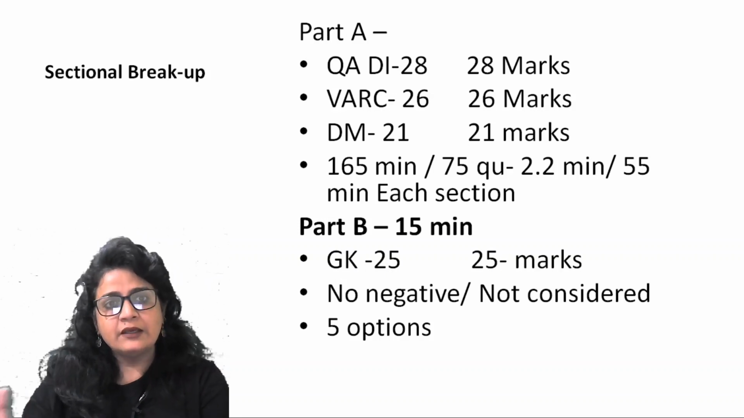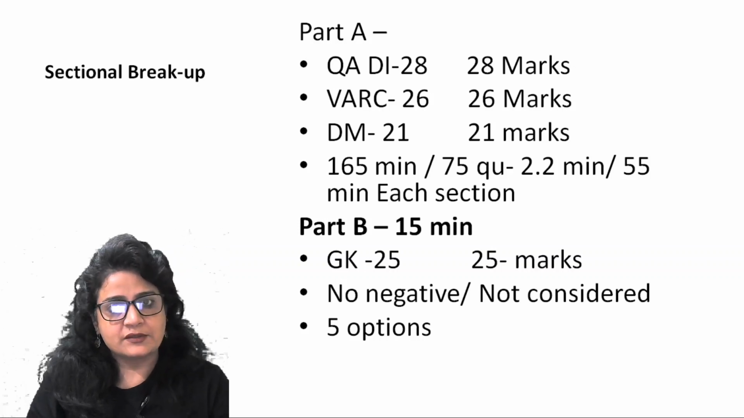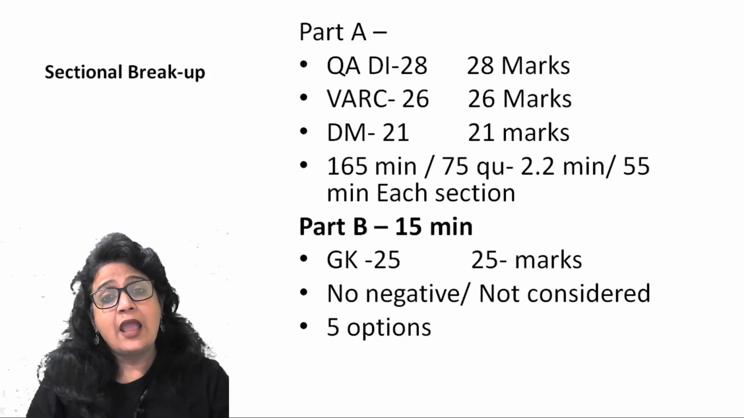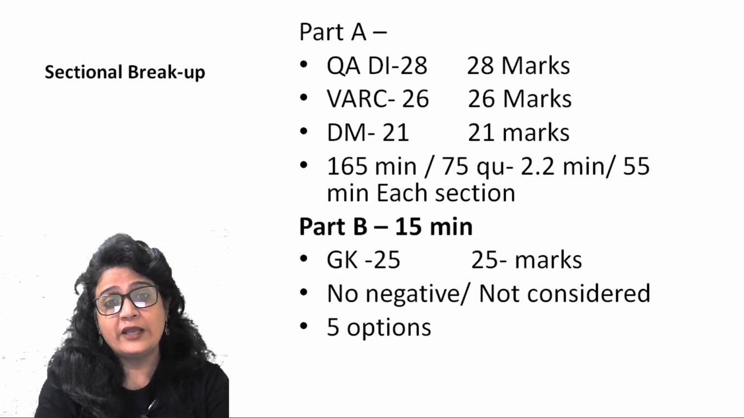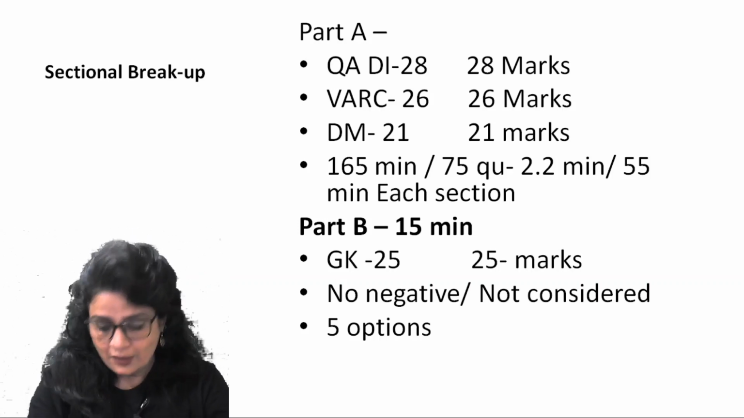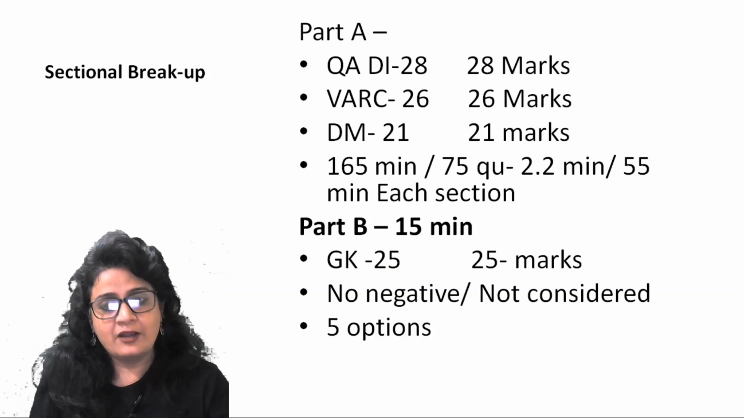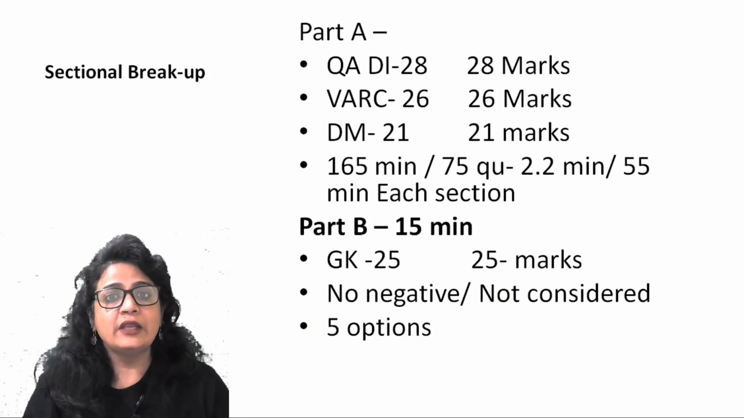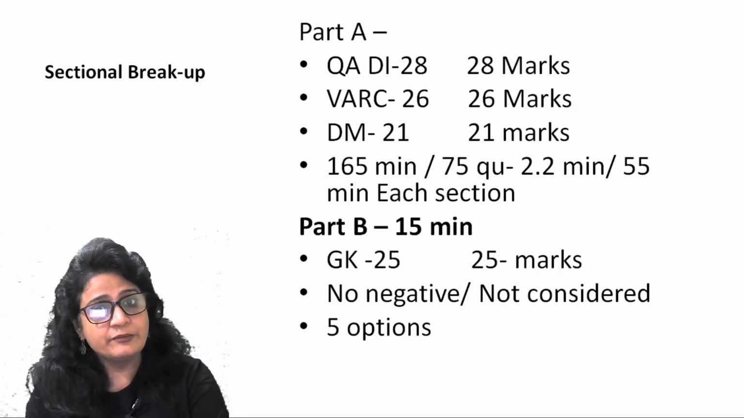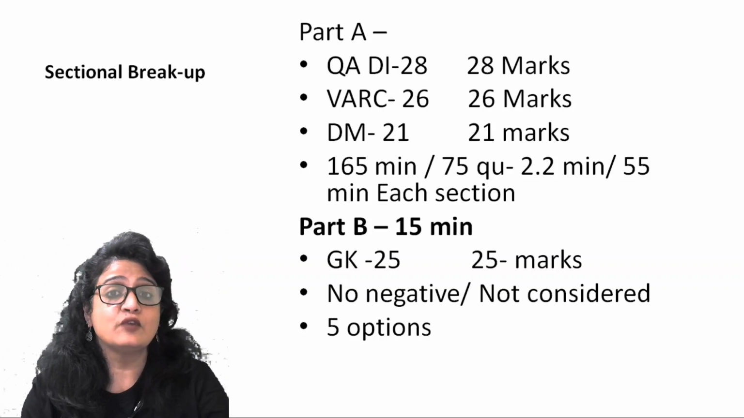Now, if you see the time breakup, 165 minutes for 75 questions. That means 2.2 minutes for each question. And if you divide 165 by 3, that means 55 minutes for each section. From that point of view, 55 minutes each section seems quite a doable task, right? Because XAT is a very low scoring exam. The section cutoff is going to be very low, as well as the overall cutoff. So 55 minutes for each section.